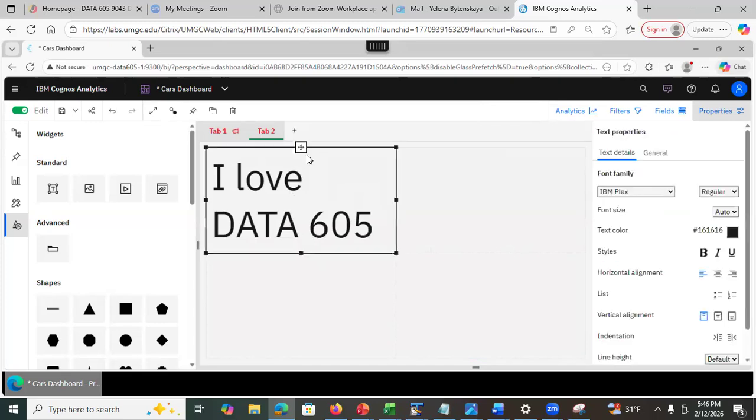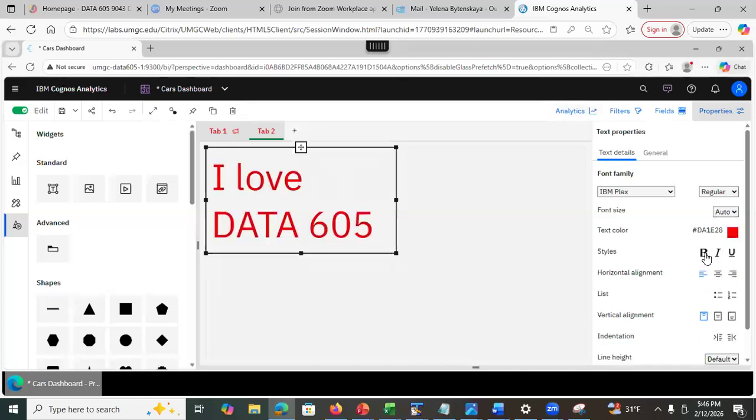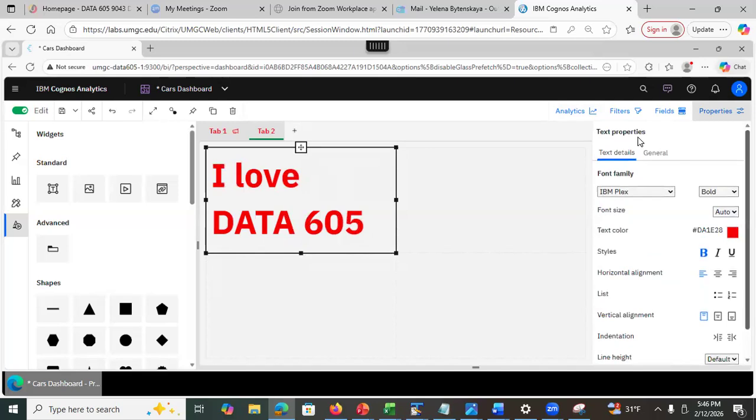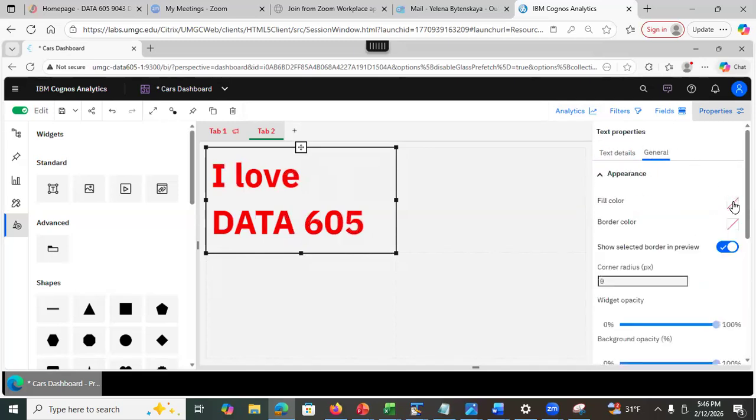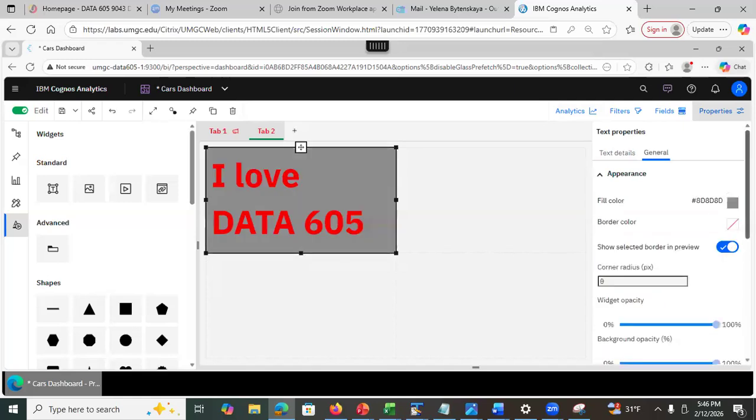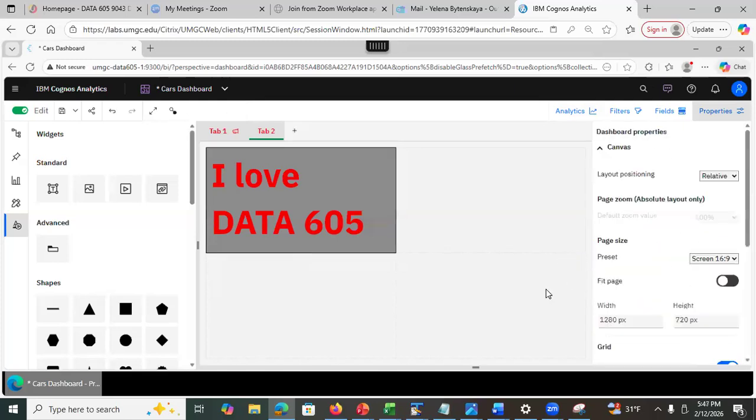Okay, so this is a text, and you may change the properties of this text, okay? Like for example, I can change the text color, right? I can make it bold, and mostly the properties of the text. Or there are also general properties where I can define the fill color if I want, right? And then I can do the border color, something like that.